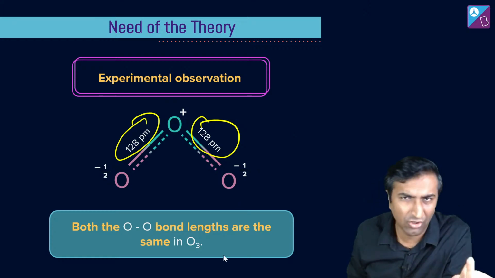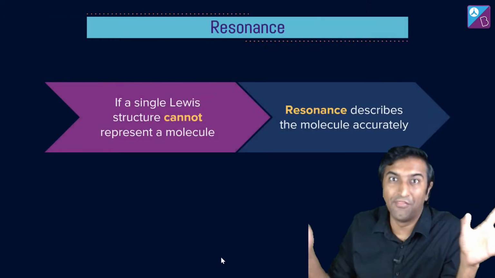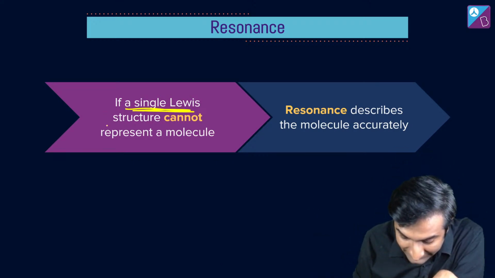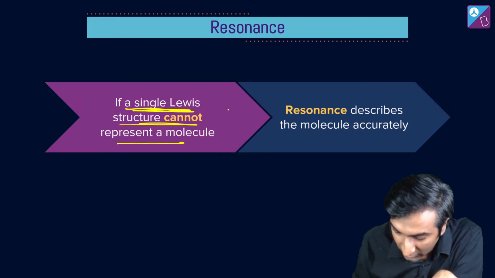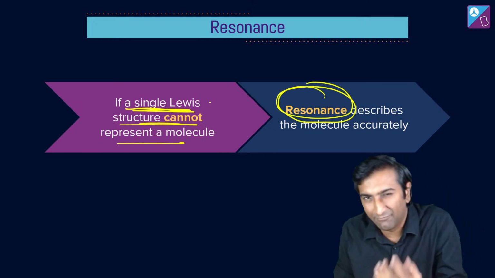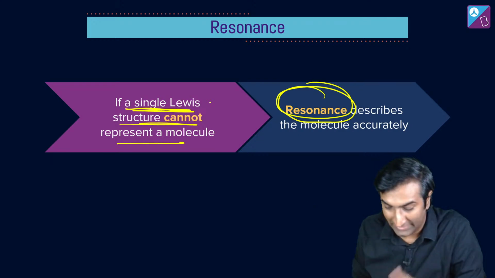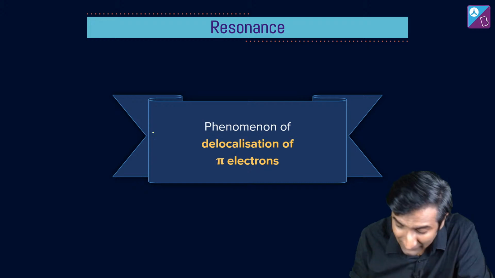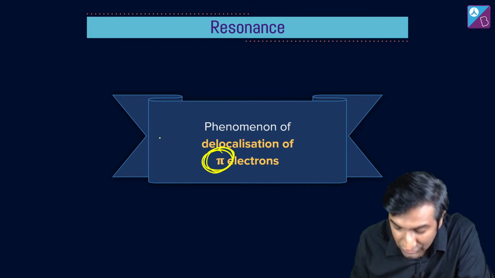And this is why you needed the idea of resonance. Like there is another, you've seen that meme, right? There is another. So it's like that. So if you can't have a single Lewis structure that predicts a molecule, that's when you are most likely going to go towards resonance to describe how things work here accurately. And this mainly has to do with delocalization of pi electrons.